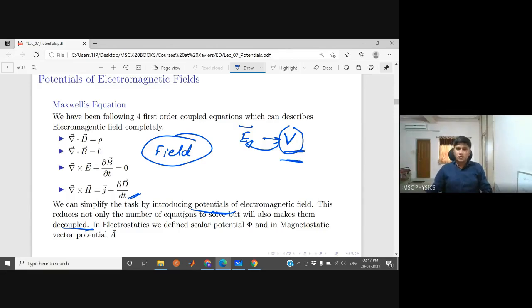To do that, we define two kinds of potentials. One is the scalar potential phi and one is the magnetostatic vector potential A. So we define two kinds of potential for that.